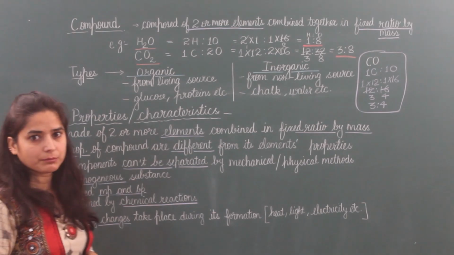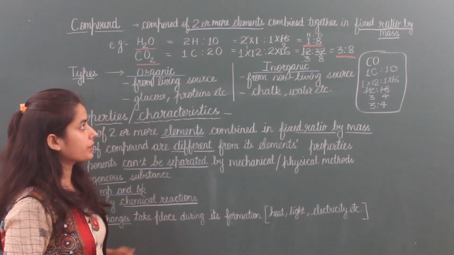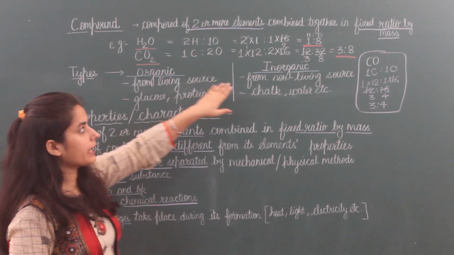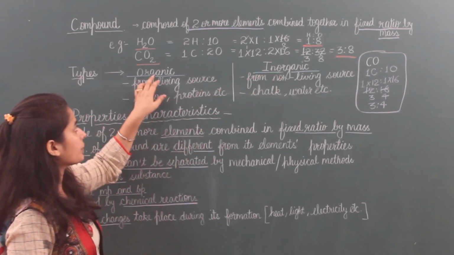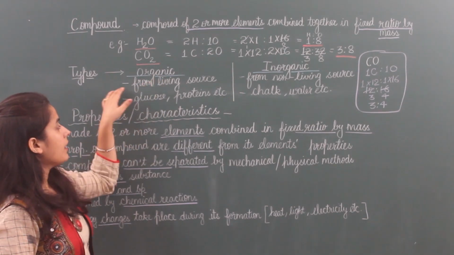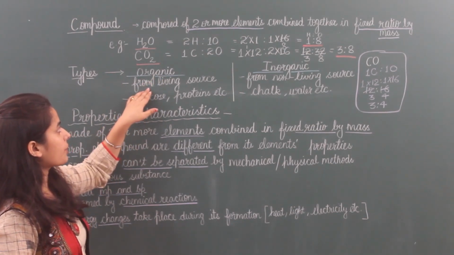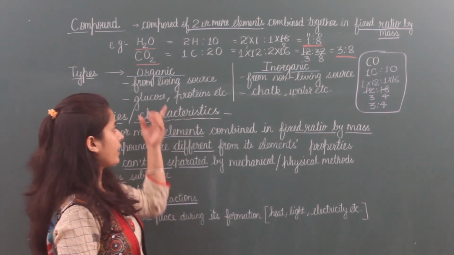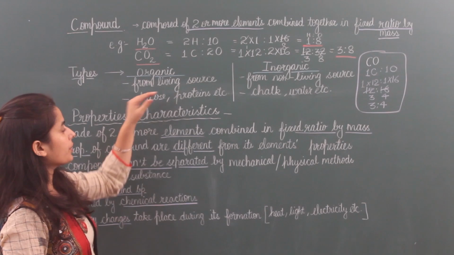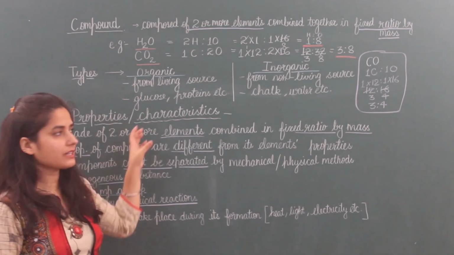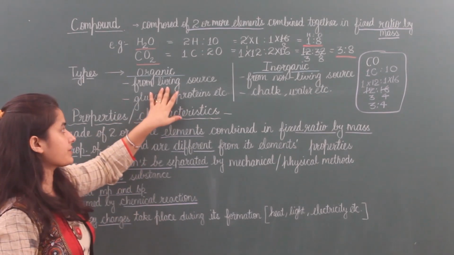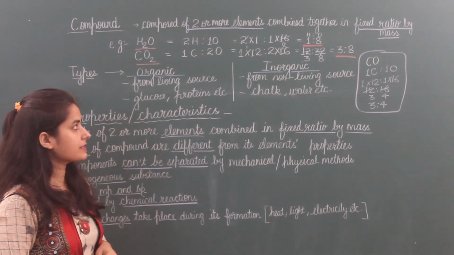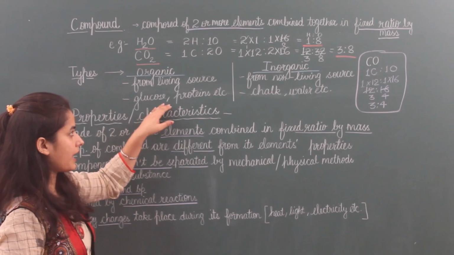Next is types of compounds. Based on their origin, from where they originated, it is of two types, organic and inorganic. Organic we use for living things. So these are originated from living sources. Living sources can be plants, animals or microorganisms. So if we are taking compounds from these things, then these are organic compounds. Examples are glucose, proteins, etc., which are made in plants and used in animals as well as in plants.